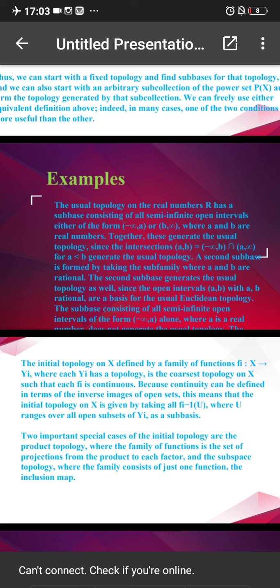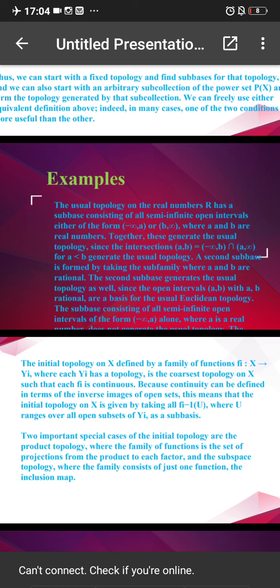Therefore the semi-infinite open intervals are either of the form minus infinity to a, where a does not belong to this set, or b to infinity, where a and b are real numbers. Together these generate the usual topology, because the intersection of minus infinity to a and b to infinity equals an open interval from b to a. If a is less than b it is from a to b, and it generates the usual topology.